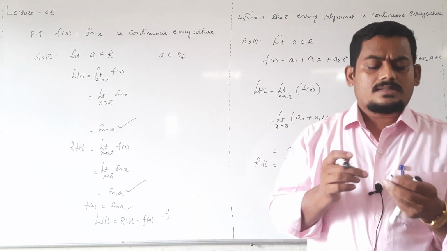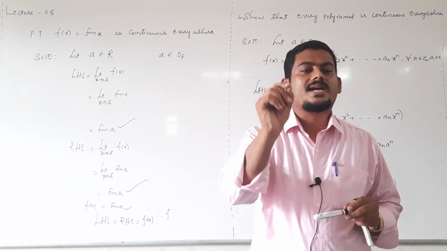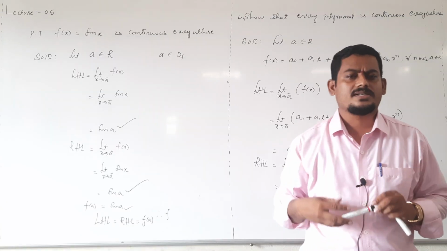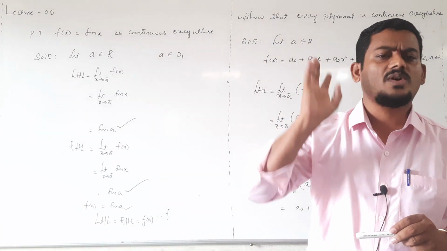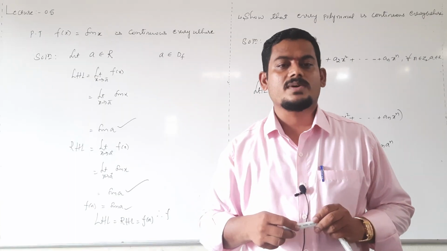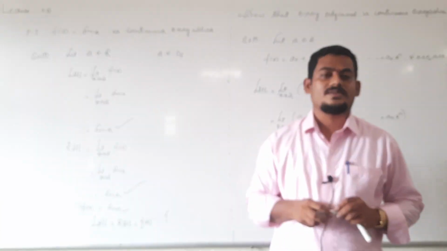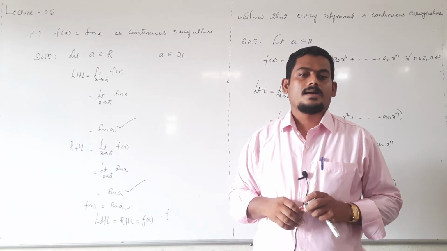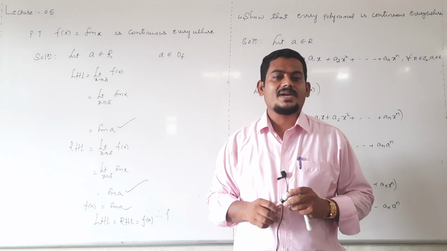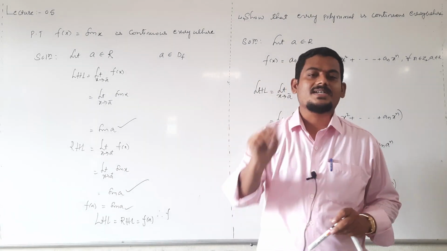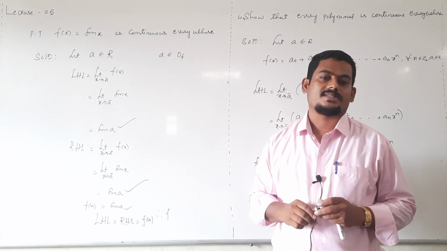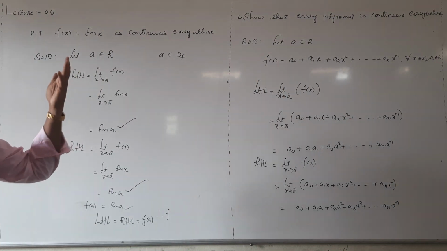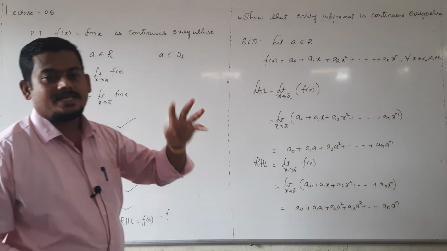And remember, all trigonometric functions are continuous in their domains, or any function is continuous in its domain only, not only trigonometric functions. All the functions are continuous, but trigonometric functions are compulsory continuous. Then remaining functions may or may not be continuous, but all trigonometric functions are continuous in their domains, right? Similarly prove cos x, tan x, cot x, secant x and so on.